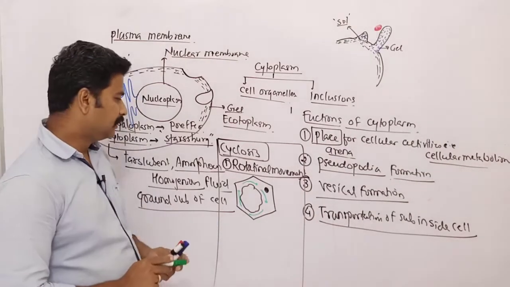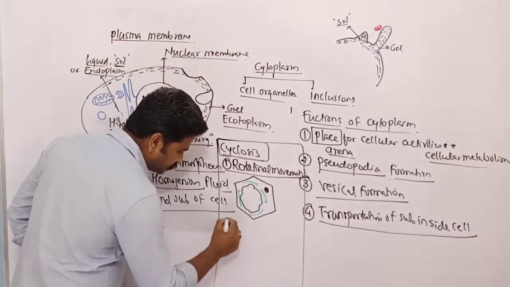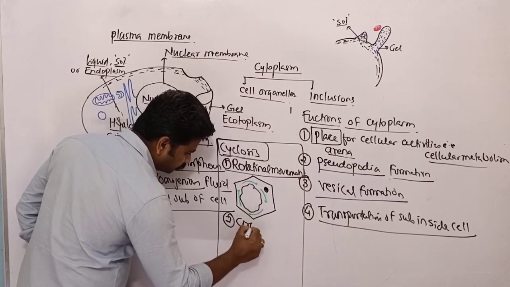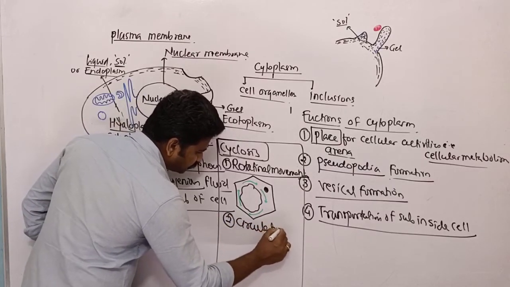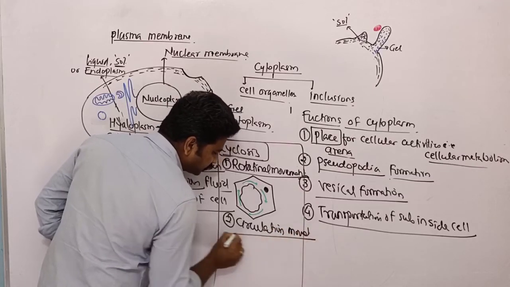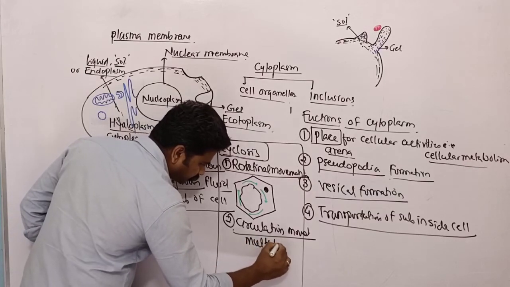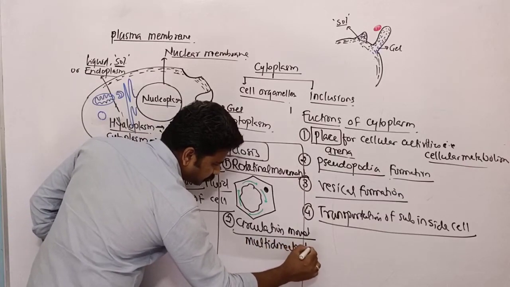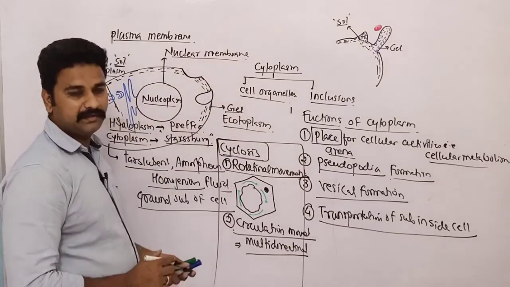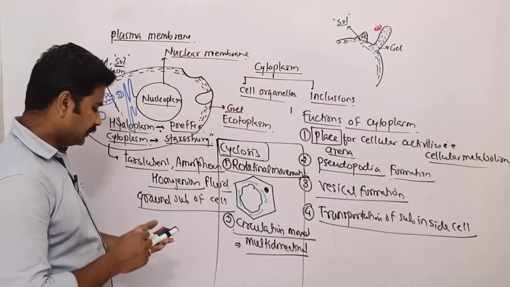Do remember this thing. The second type of cyclosis, which is seen in case of animal cell, is circulational movement. In circulational movement, it is a multi-directional movement which will take place inside the animal cells. So in patches the cytoplasm will move in animal cell.